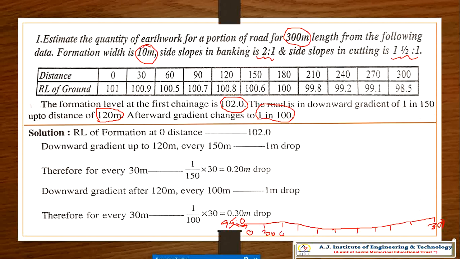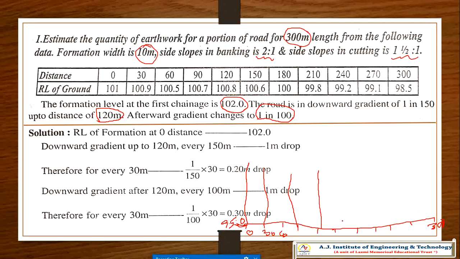At 0 the level is 101. At 30 it is 100, a little down. At 60 it is 100.1, a little down again. Then 100 point something, a little up.